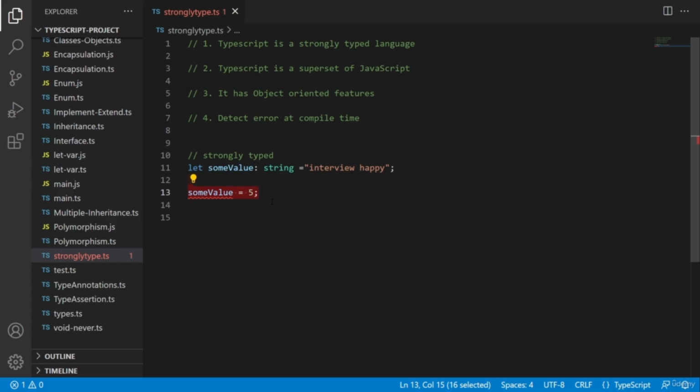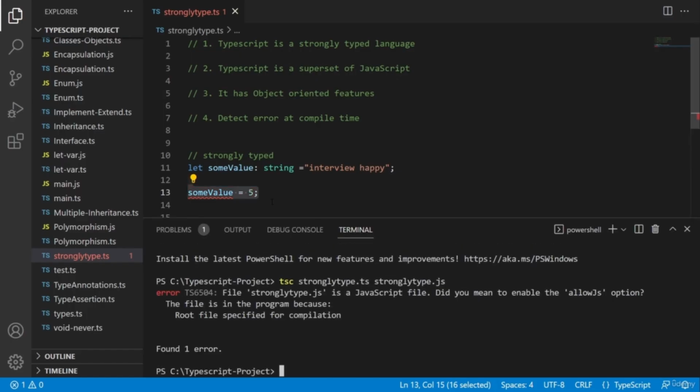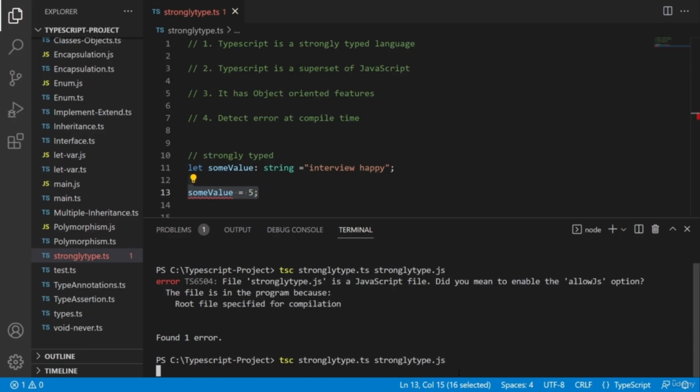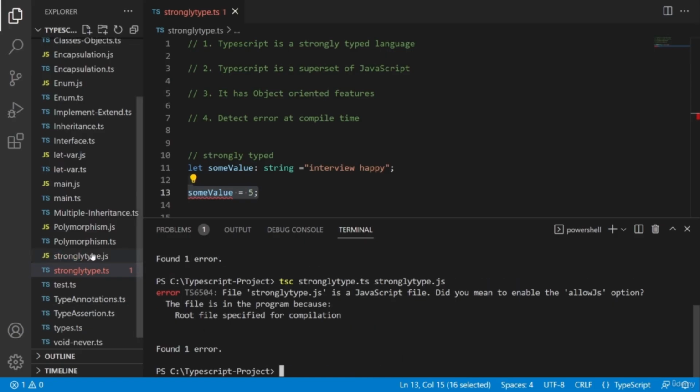Let me show you this. First compile and convert this TypeScript file to a JavaScript file. For that, open terminal, type tsc strongly typed.ts strongly typed.js. This will convert this TypeScript file to a JavaScript file. Yes, there is an error in this TypeScript file, but still the JavaScript file will be created.